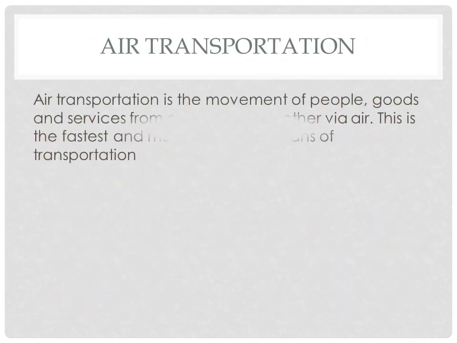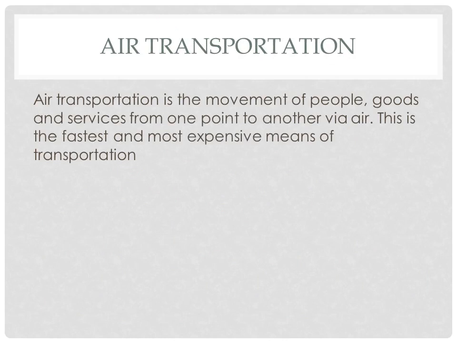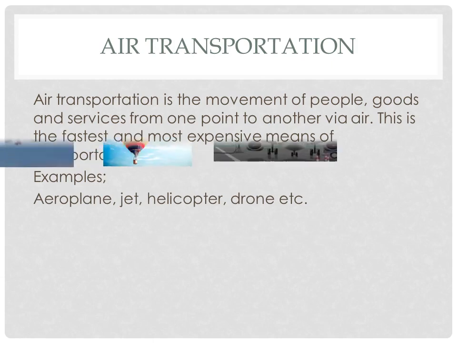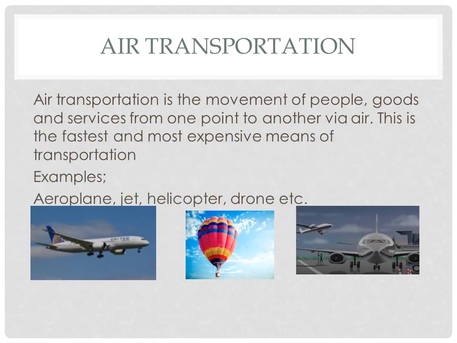Air transportation. We said air transportation is the movement of people, goods, and services from one point to another via what? Via air. This is the fastest and most expensive means of transportation. Now let us look at some examples. We have aeroplane, your jet, your helicopter, your drone, and so on and so forth. They are all examples of what? Of air transportation. Look at some examples of air transportation. You can see the balloon. The balloon is what? Is a means of air transportation. It's an example rather of means of air transportation.